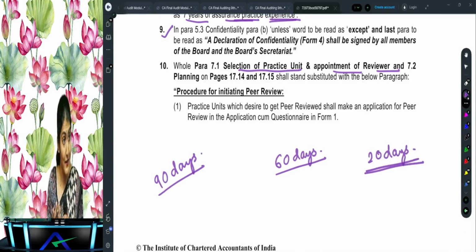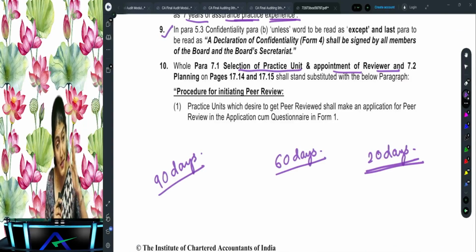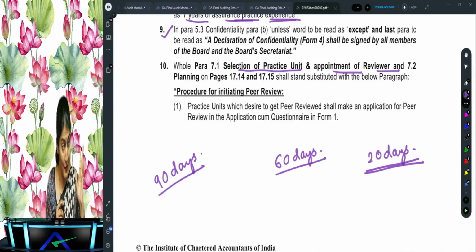You understand? Earlier, the on-site review could not exceed beyond 15 working days. Then it could not extend beyond 7 working days. Now it cannot extend beyond 6 working days. And the on-site peer review cannot extend beyond 6 working days.